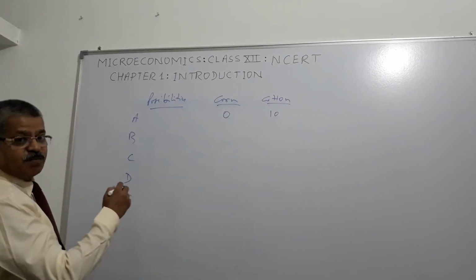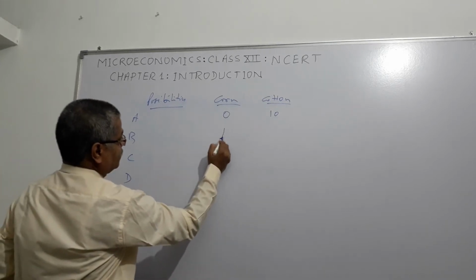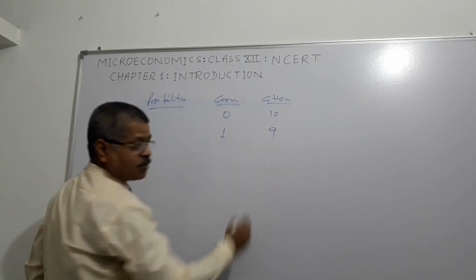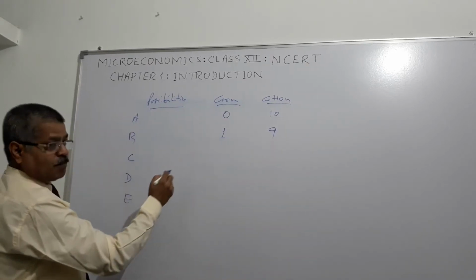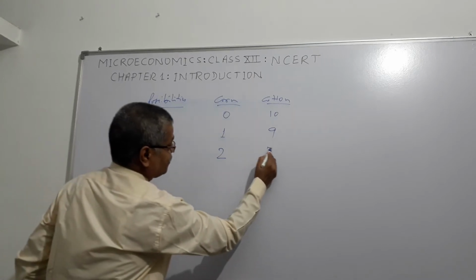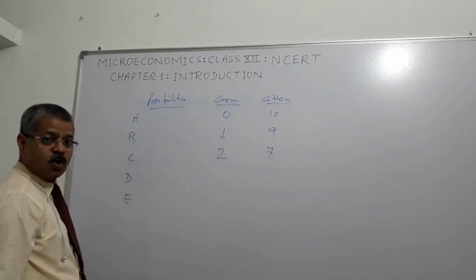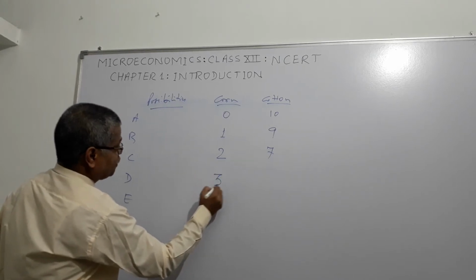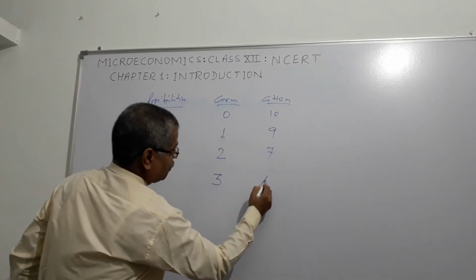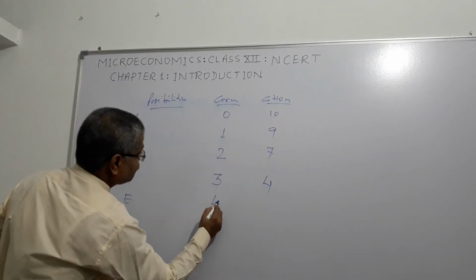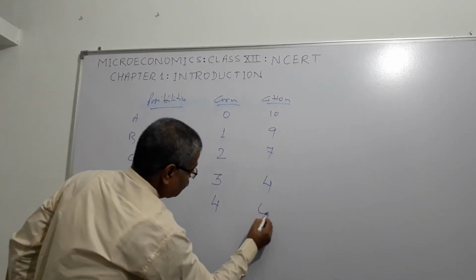Another possibility is B. Here we can have 1 unit of corn and 9 units of cotton. Possibility C, 2 units of corn, 7 units of cotton. Possibility D, 3 units of corn, 4 units of cotton. Possibility E, 4 units of corn, 0 units of cotton.